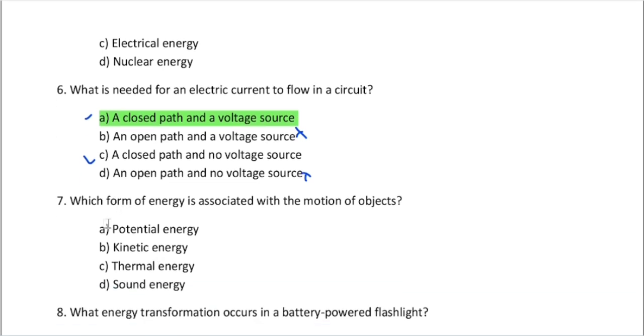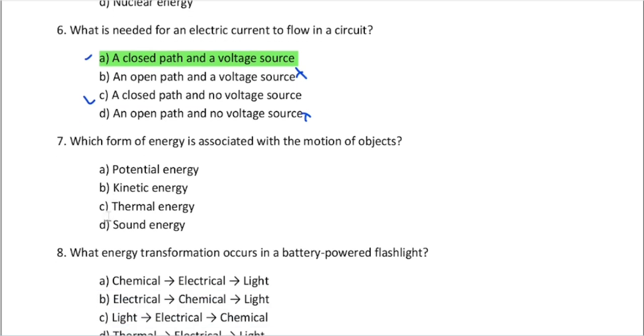Okay. Number 7. Which form of energy is associated with the motion of object? We know that there are some energy sources and energy levels. And you know that if there is a motion, if there is a movement, the answer is what? Kinetic energy. Potential energy basically happens about a difference of shape or a difference in the height. Thermal energy is basically a difference of temperature. Sound energy is sound. There's light energy.